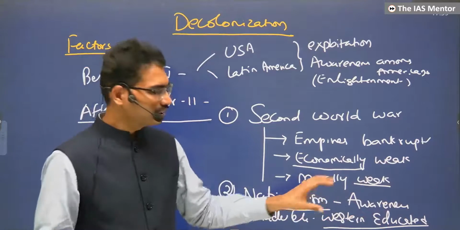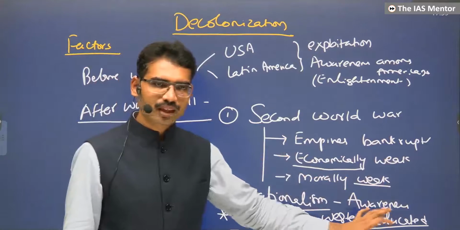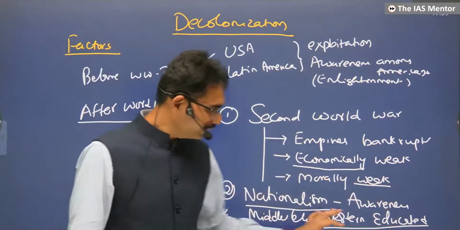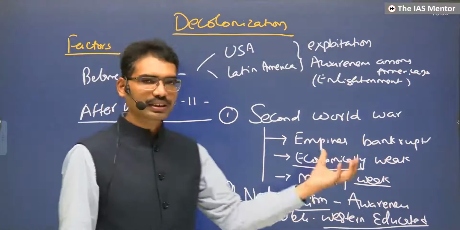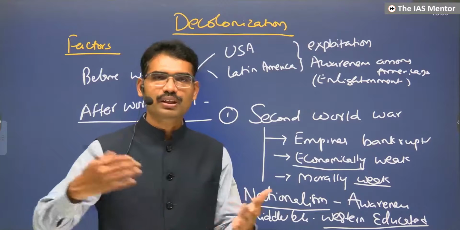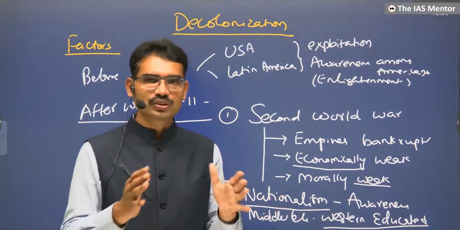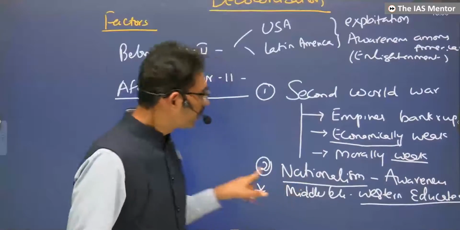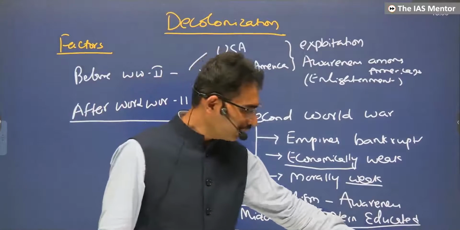Only the name will change: in one place the United Kingdom, in one place France, in one place the Dutch; in one place Indonesia, one place Vietnam, one place India. But the Western educated middle class created awareness among the Indians, Indonesians, Africans, and they unified the people with a feeling of nation: we should not fight with each other, because Europeans controlled us when we were fighting with each other.